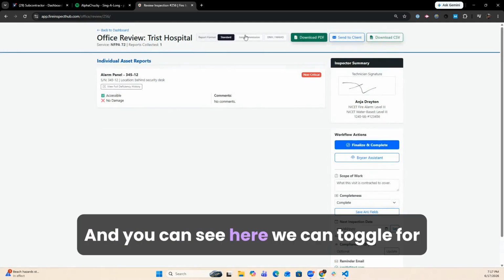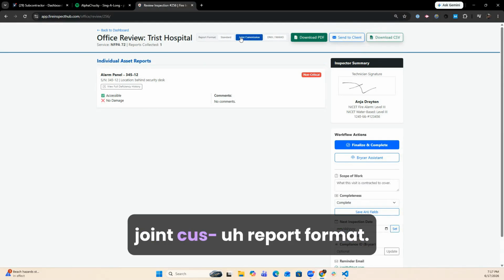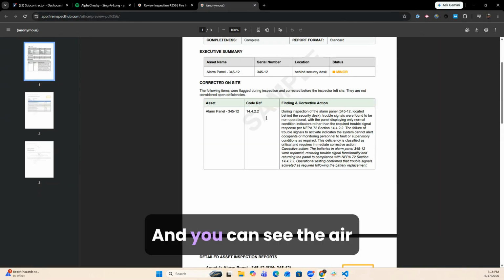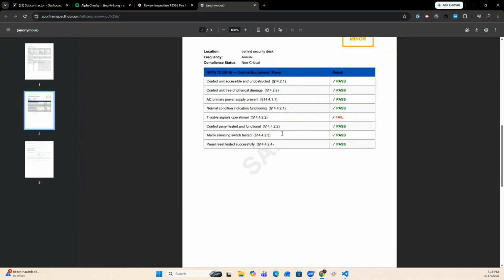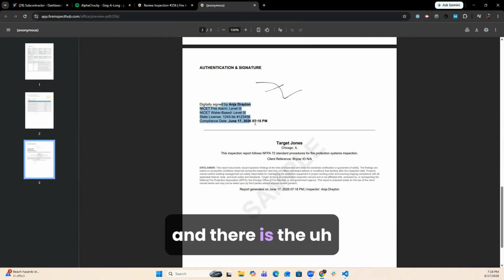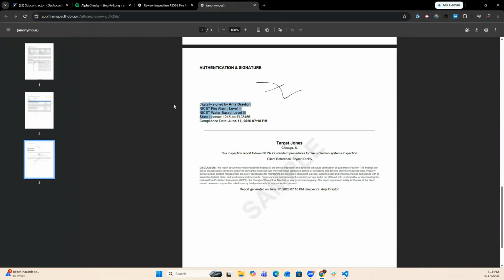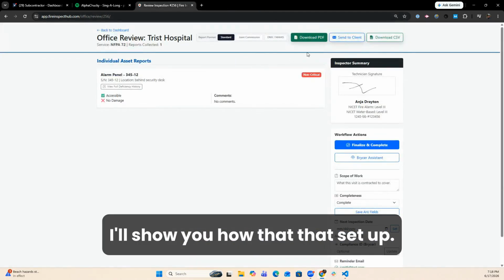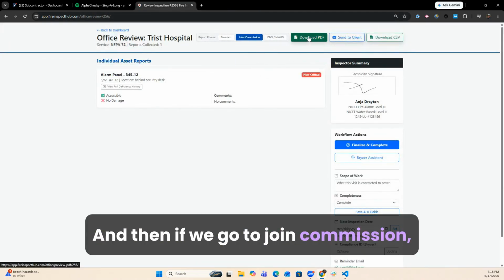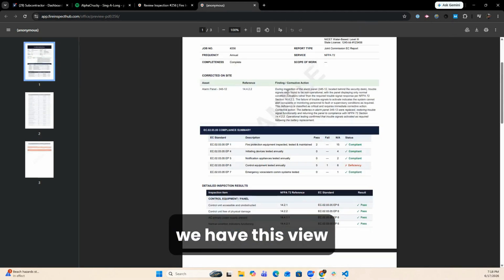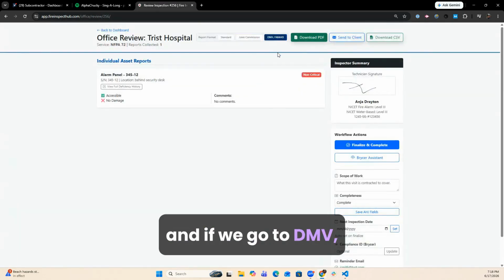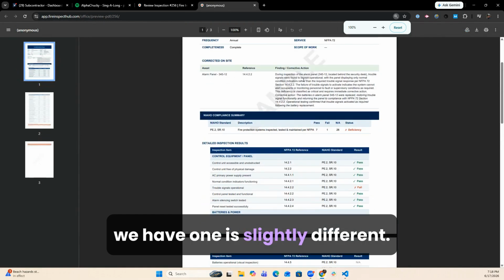And you can see here we can toggle for joint report format. So let's show you what it looks like in normal format. And you can see the error. And there is the licensing information. I'll show you how that's set up. And then if we go to joint commission, we have this view. And if we go to DMV, we have one that's slightly different.